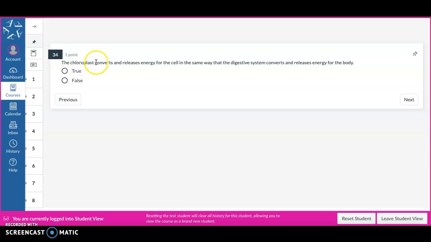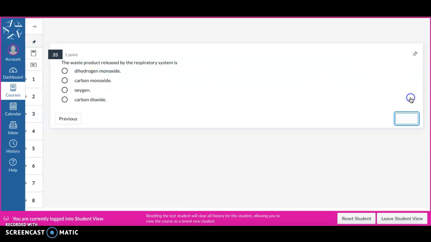The chloroplast converts and releases energy for the cell in the same way that the digestive system converts and releases energy for the body. True, false. The waste product released by the respiratory system is dihydrogen monoxide, carbon monoxide, oxygen, carbon dioxide. Submit.